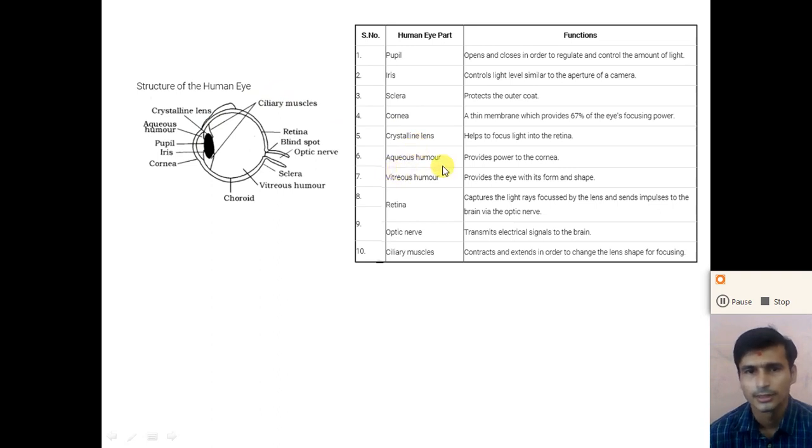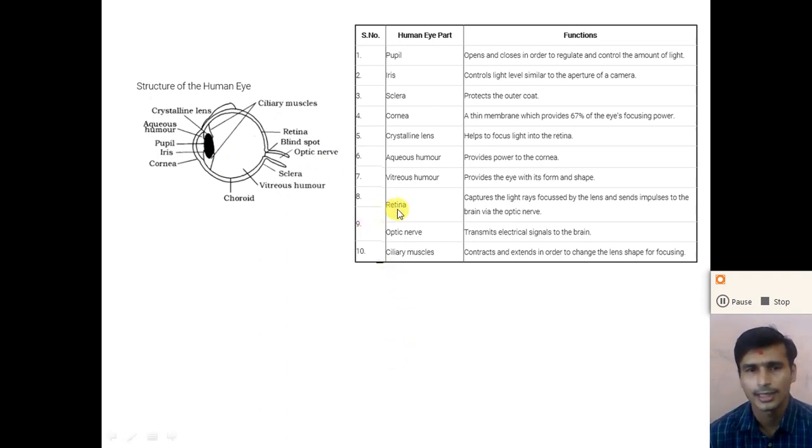Aqueous humor provides the power to the cornea. Here, between the cornea and the eye lens there is aqueous humor, and the aqueous humor provides the power to the cornea. And the second one is the vitreous humor, which provides the eye with its form and shape. The vitreous humor is between the lens and the retina, and it provides the eye with its form and shape.